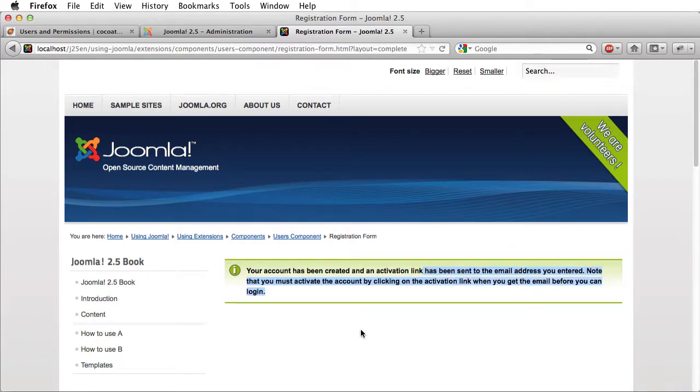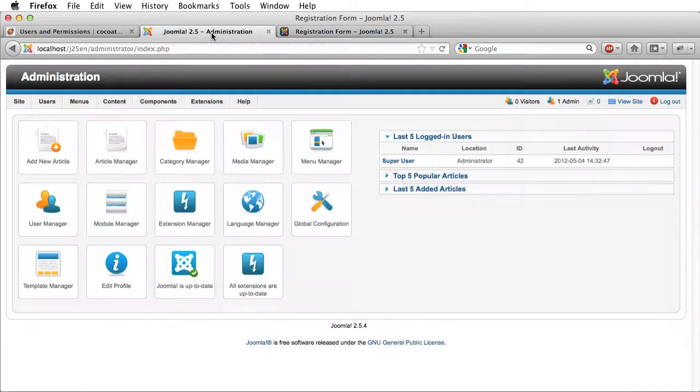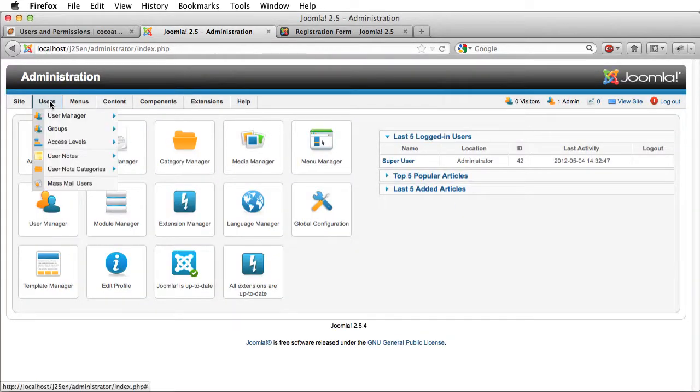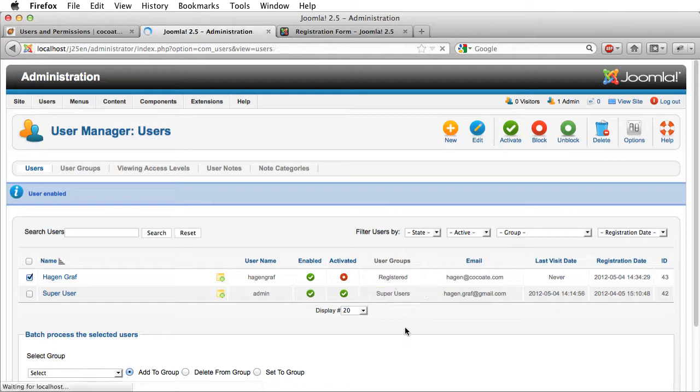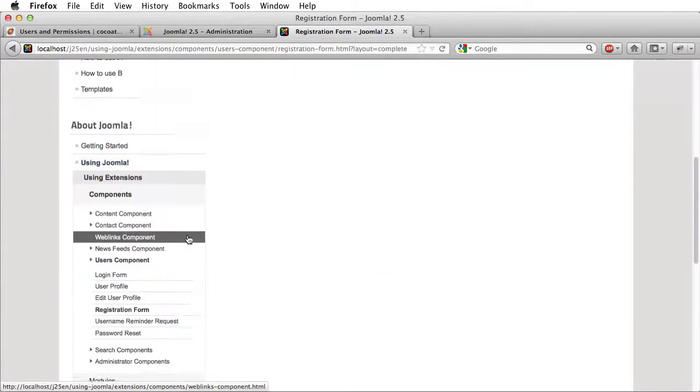So I installed Joomla here locally, so I will not receive an email, but I'm also the super administrator, so it's quite easy to see what happened. I can go here in the administration interface in the user manager, and I see that there is someone called Hagen Graf, and he has just created a user. So I say, well, no problem. I will enable him and I will activate him. Okay, this means that Hagen can log in.